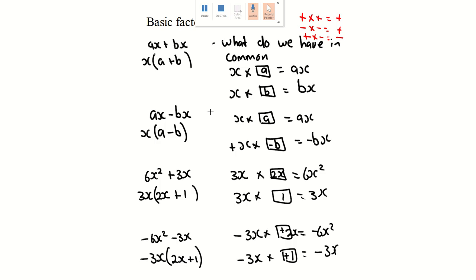Then we have ones with different signs. We have negative 6x squared minus 3x. You realize that both of them have a negative, so what they have in common is negative. And 6 and 3, what could go into 6 and 3 at the same time? 3, and then x squared and x would be x. So it'll be negative 3x by what would give you a first term: a negative and what would give you a negative? A negative and a positive would give you a negative. So you know it's positive.